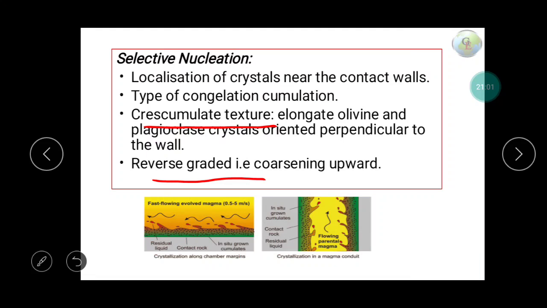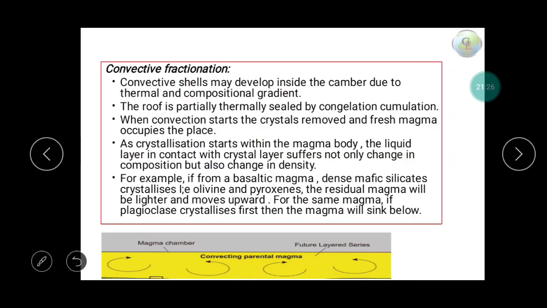So what happened in this case, suppose this is a magma column, as you can see the crystals tend to be concentrated near the contact wall. This is the process here, and we can see reverse grading, meaning near the contact wall you can find fine grain, then more larger grain, and here also the same principle somewhat applies. Then convective fractionation.